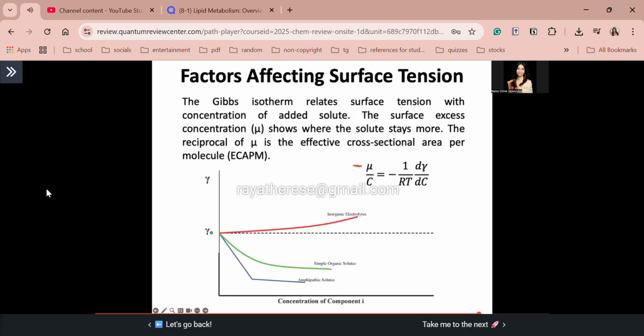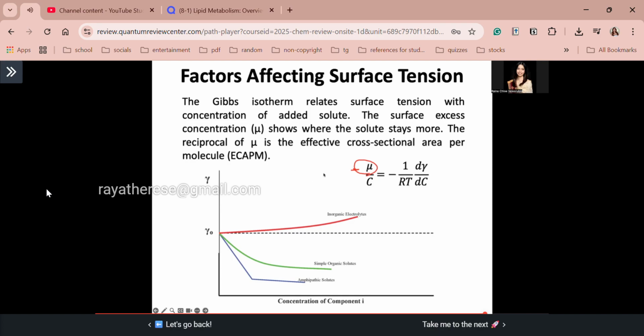Negative to. So, dapat positive to, di ba? Dapat positive ang change in surface tension. Therefore, if negative ang ating surface excess concentration mu, then gamma, your surface tension, must increase. Okay? And this usually happens for inorganic salts, inorganic electrolytes. Okay? Kita nyo guys? Diba? Nag-i-increase ang kanyang surface tension as we increase the concentration of your added solute. Okay? O bakit? Because these solutes guys, they do not prefer the surface. Gusto nilang magstay in the solution. Kaya negative ang value natin for the surface excess concentration. Kasi gusto nilang magstay on the bulk, not on the surface.